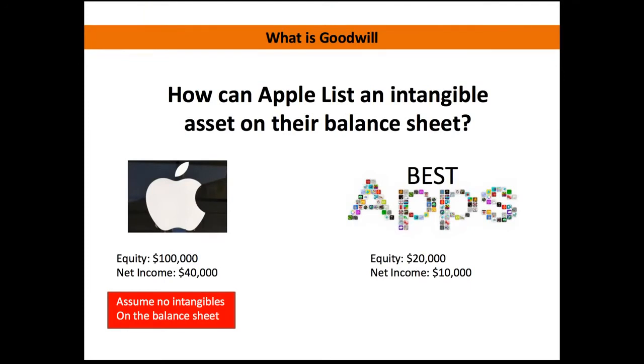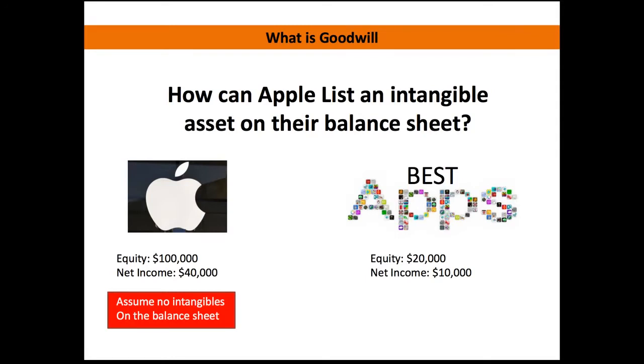After seeing that, you might be asking yourself, how can they list something on there that doesn't physically exist? How do they know what that value is? To demonstrate this, I'm going to use two different companies. On the left-hand side, we have the Apple company, and on the right-hand side, a smaller company called Best Apps. We're just going to assume that Apple wants to buy out Best Apps, so that company falls under their company as a subsidiary.